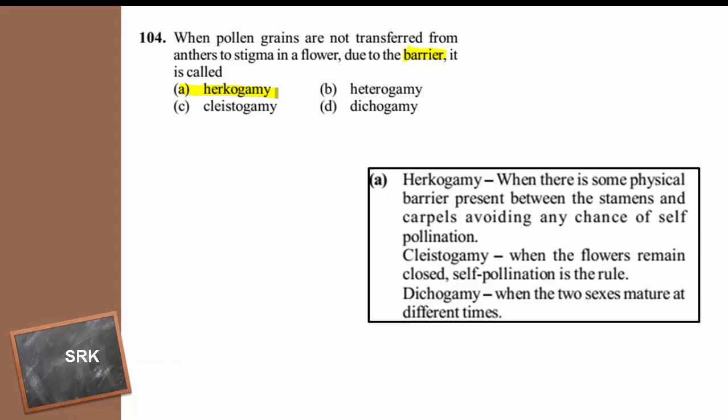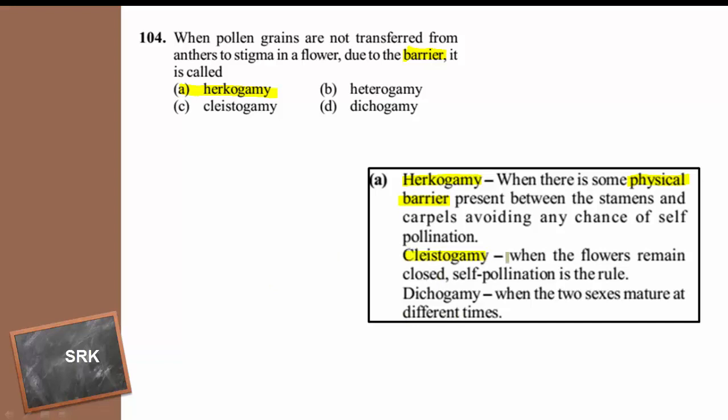So in that case, pollen grains are not allowed to transfer to the stigma if the physical barriers prevent the self-pollination. It is called hercogamy. When the self-pollination is prevented by the physical barriers, it is called hercogamy. And cleistogamy, you are familiar with the term.